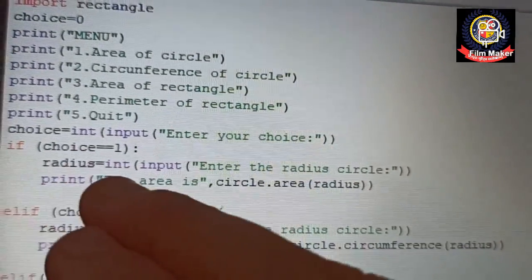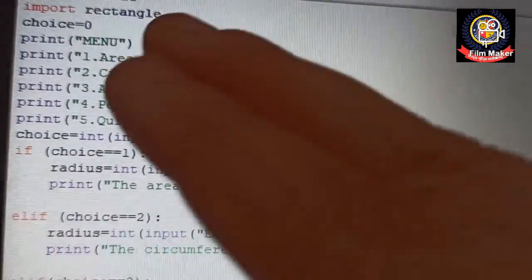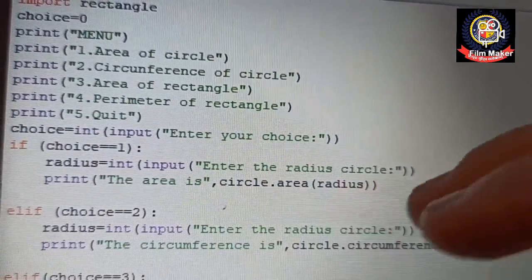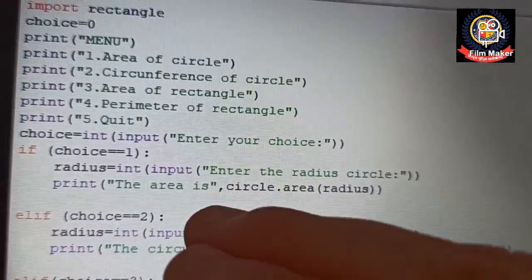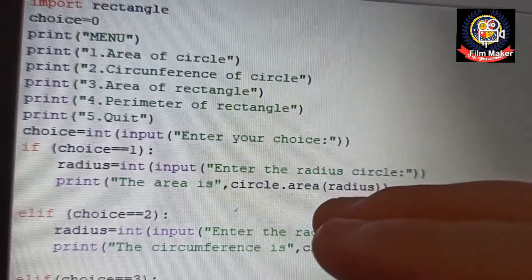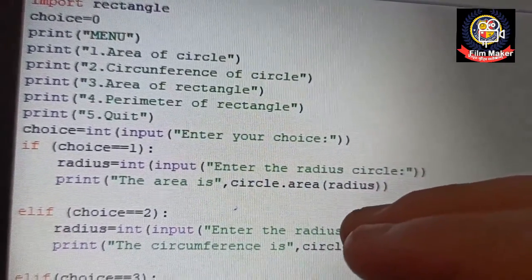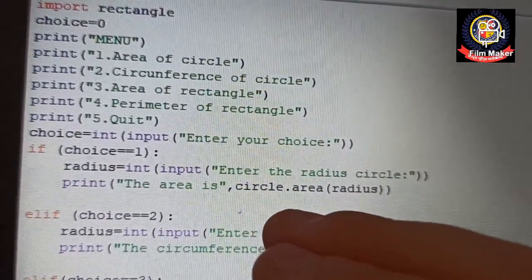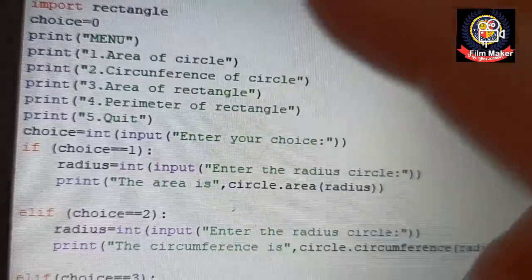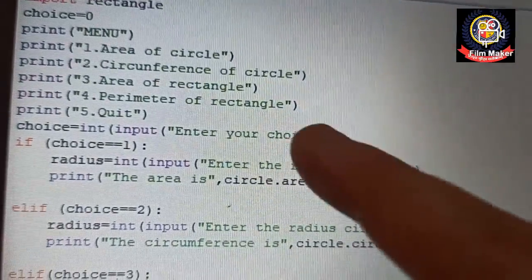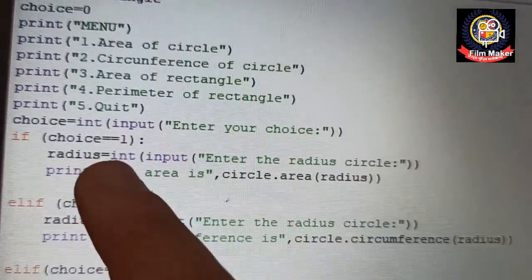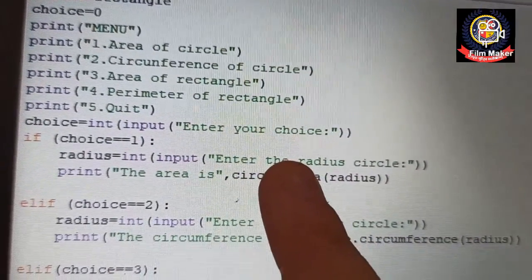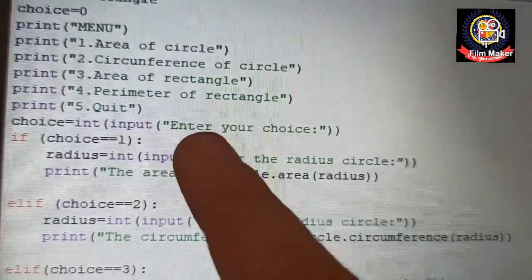So if choice is 1, that is for the area of circle, then radius equals input, enter the radius of circle, and print the area is circle dot area of radius. This is my module name, dot the function that I have defined in that circle module, and then I have passed the value that is radius, and it will take the value whatever the user enters over here. Clear? This is for choice 1.